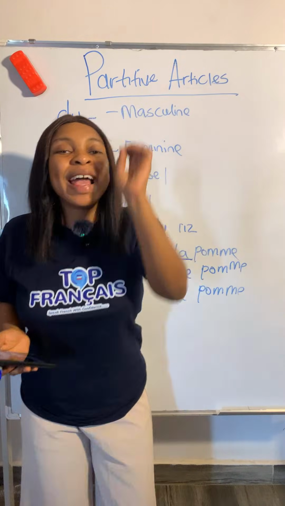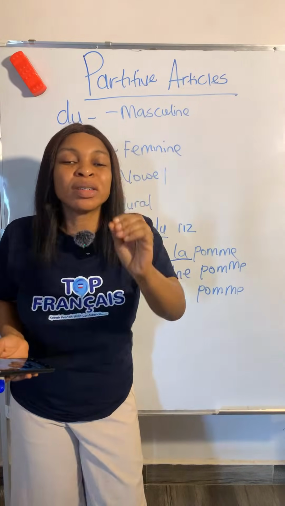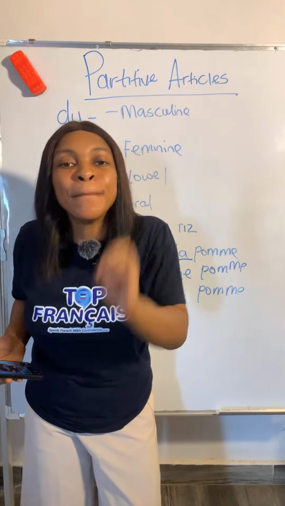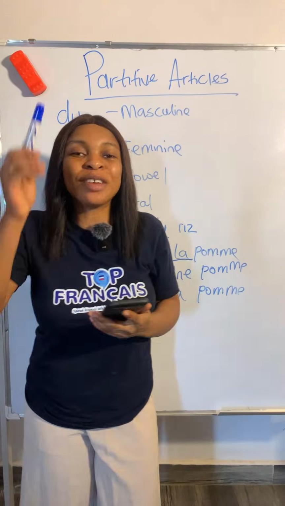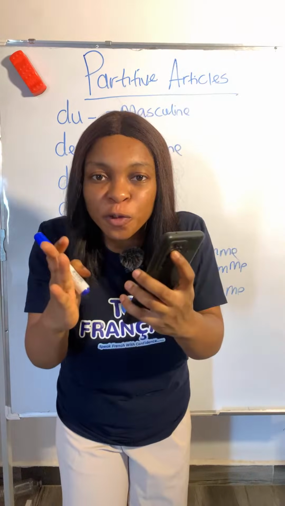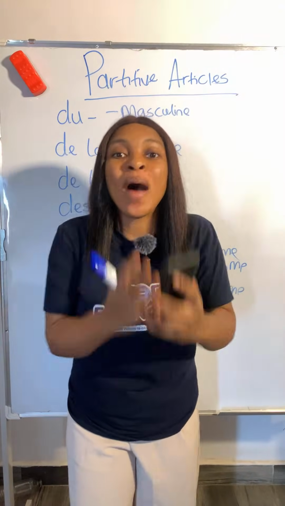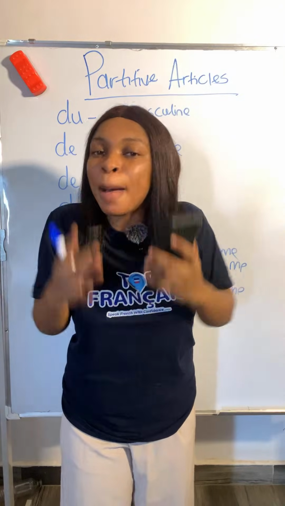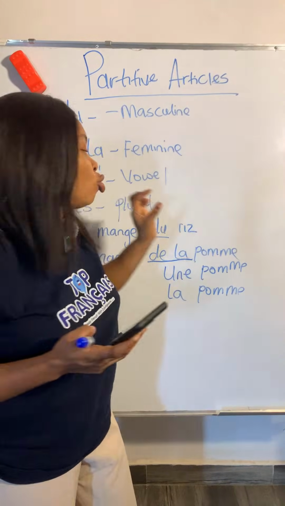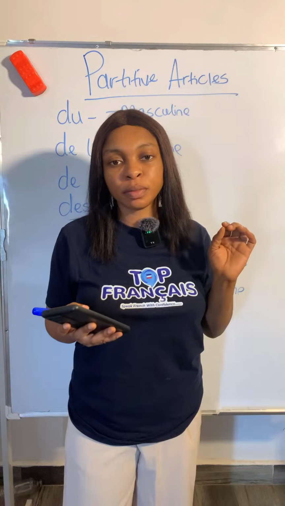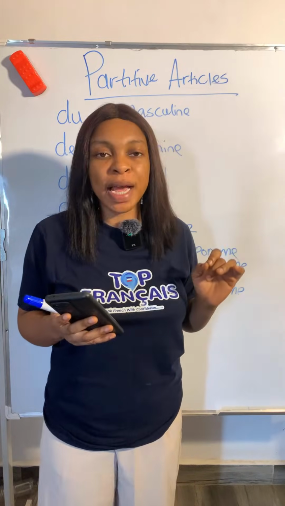I repeat, if you do not know the specific amount of food, or if you cannot relate whether it is a definite food like the apple or an indefinite food like an apple, you must add your partitive article. Please take note of that.